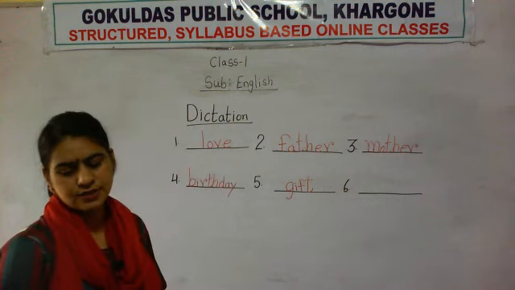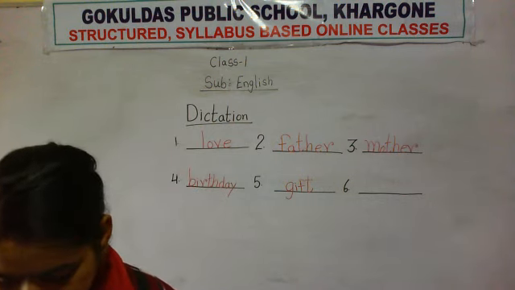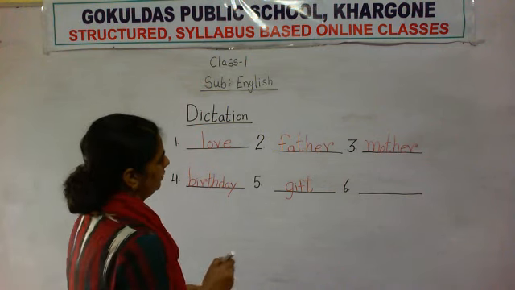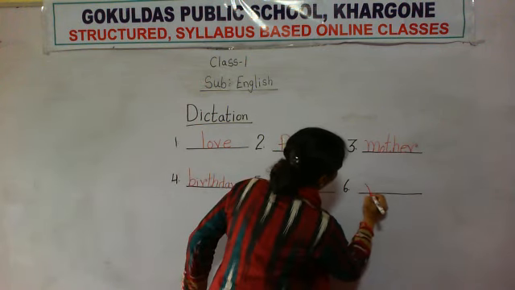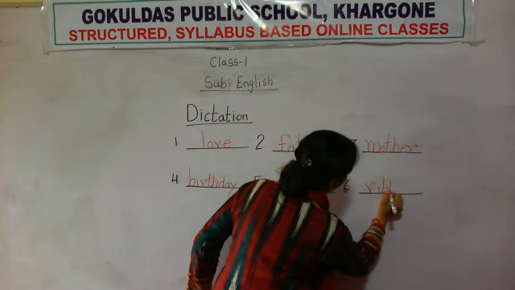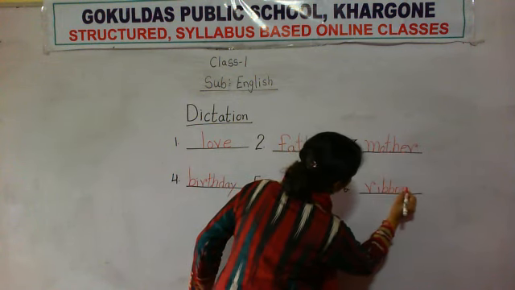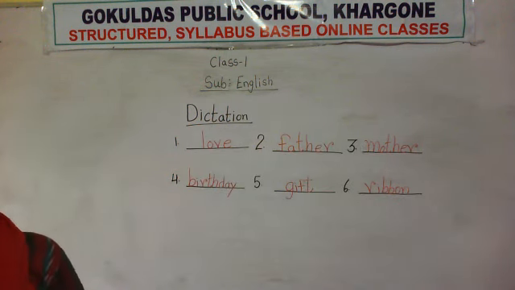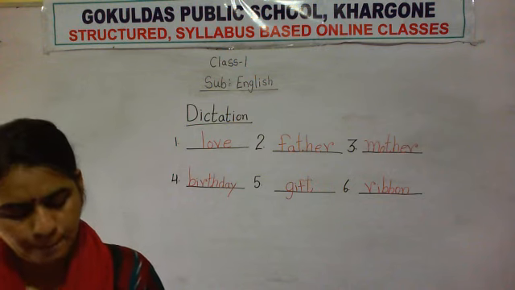What will you write on number 6 here? Spelling of ribbon. R-I-B-B-O-N. Ribbon. So these 6 words, dictation words, you have to write in your book.